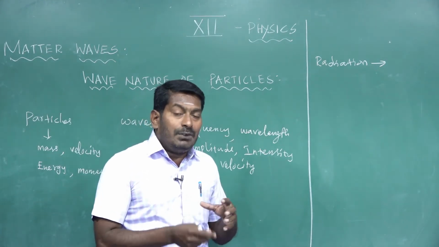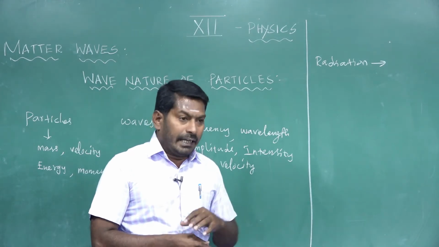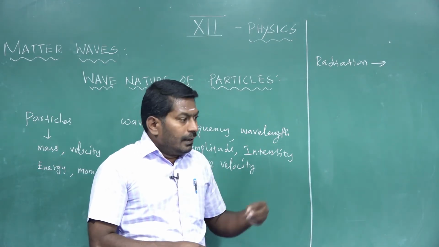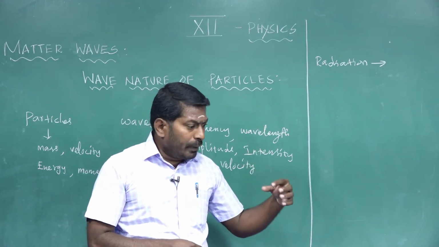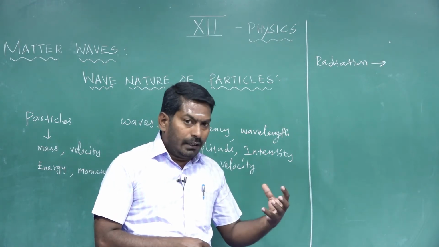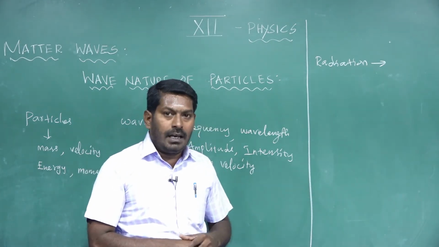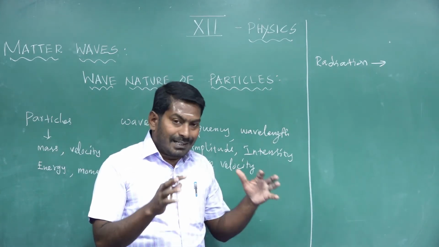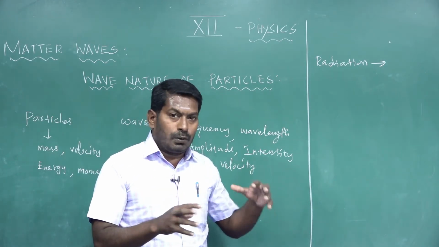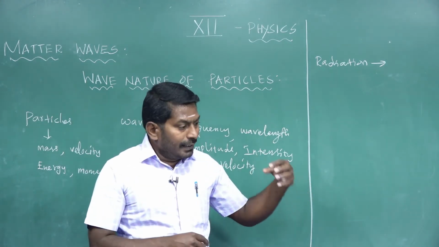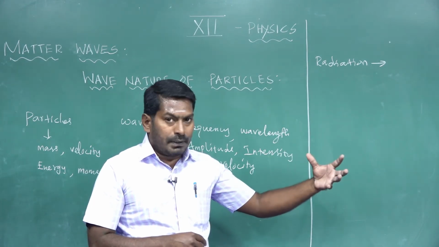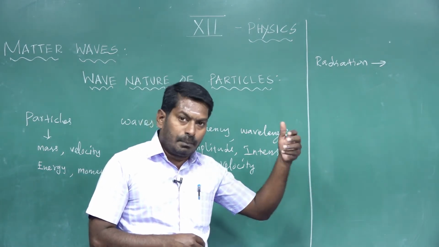Louis de Broglie was greatly influenced by symmetry in nature. Why? If radiation behaves with dual properties, wave-like and particle-like, then why should matter not? Because nature exists only in two forms: radiation and matter. Already radiation exhibited dual properties, wave-like and particle-like.